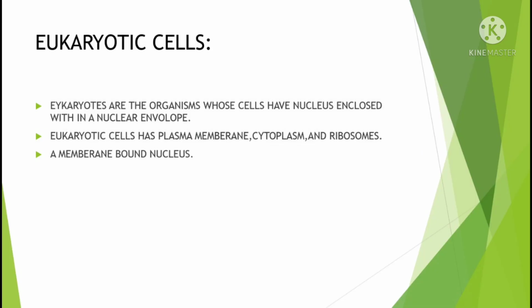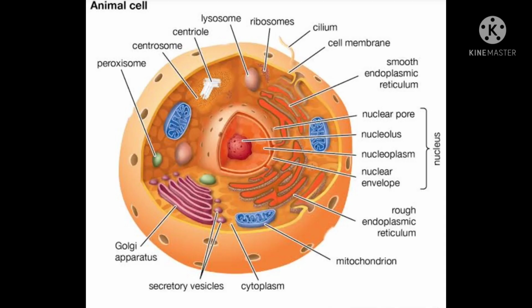Eukaryotic cells. Eukaryotes are the organisms whose cells have a nucleus enclosed with a nuclear membrane. Eukaryotic cells have a plasma membrane, cytoplasm and ribosomes. A membrane bounds the nucleus. This is the picture of eukaryotic cells. Eukaryotes are organisms whose cells have a nucleus enclosed with a nuclear membrane.